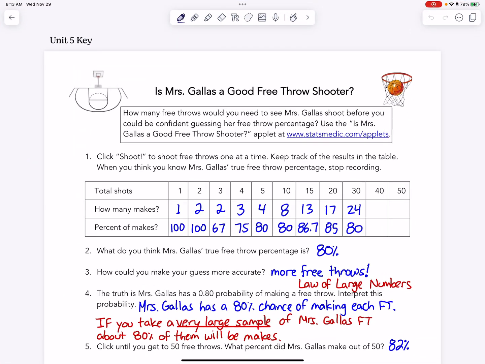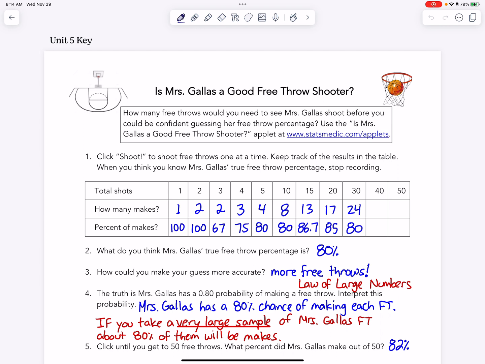Okay, so what we did in class is we went to this app. If you want to go ahead and simulate it yourself, you can. And we went ahead and simulated what Miss Gallus's free throw percentage would be. So it has already a predetermined free throw percentage. So every single time that it's shooting, it's going to make it or miss it determined on what the free throw percentage was that we programmed in.